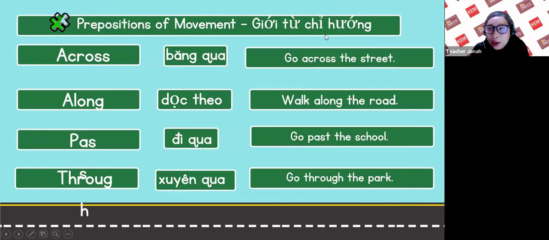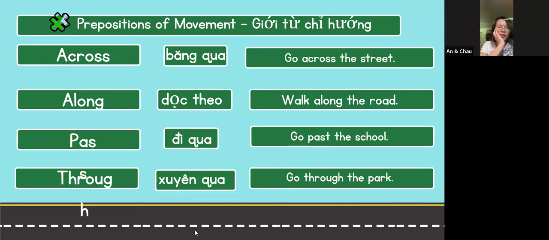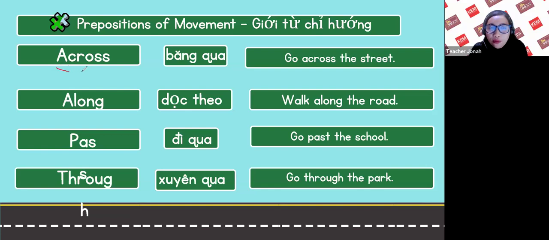Okay, let's talk about prepositions of movement. Can you say the word? Prepositions of movement. Prepositions of movement. Okay, let's have prepositions of movement. The first one is across.